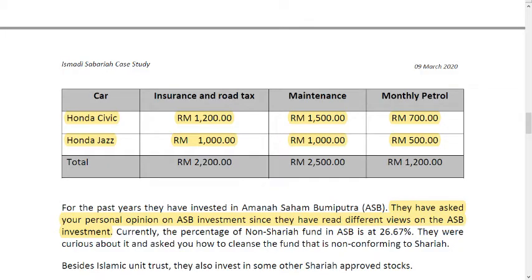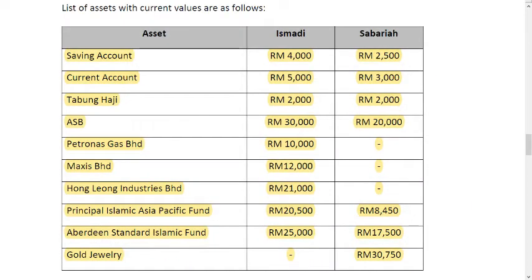The expenses of the cars are mentioned in the table. You need to just copy paste into the expenses of your cash flow statement. For ASB investment, you know that it is permissible. However, there is room to cleanse the dividend of the ASB, and we will cover that in the next class. The assets are listed in the table. You need to copy paste them to your assets in your net worth statement.